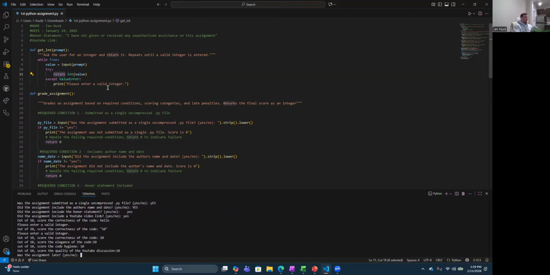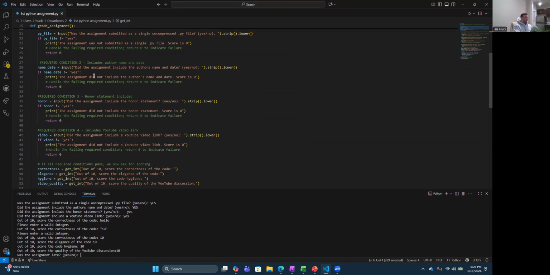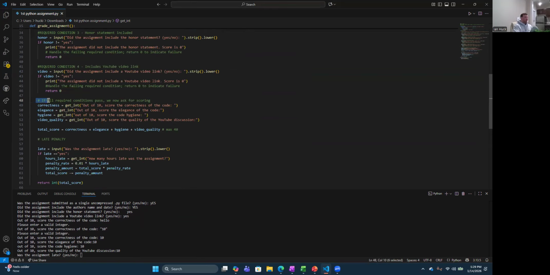Cool. So this block of code works with all this. And then obviously I have my variables which go according to the assignment. So the code has to be correct, it has to be elegant, hygiene, and then these are the prompts that I have written in my editor right here. So these are the functions.